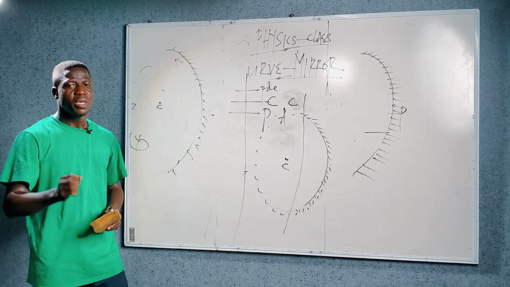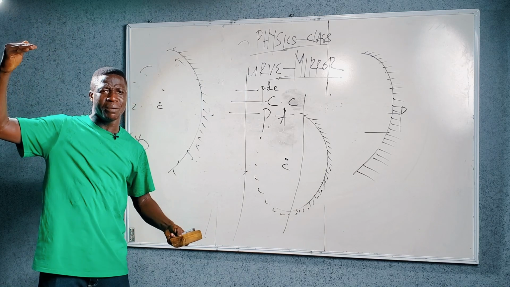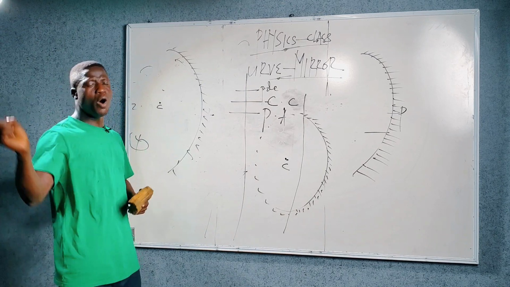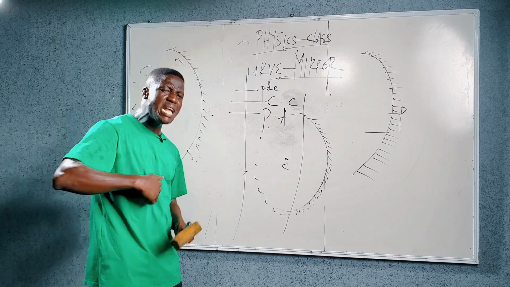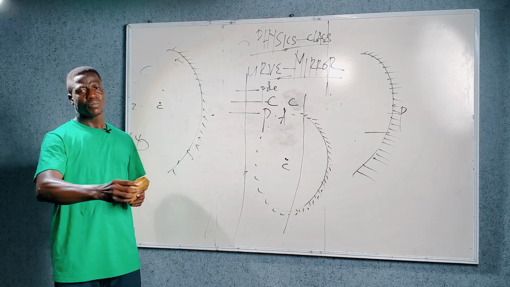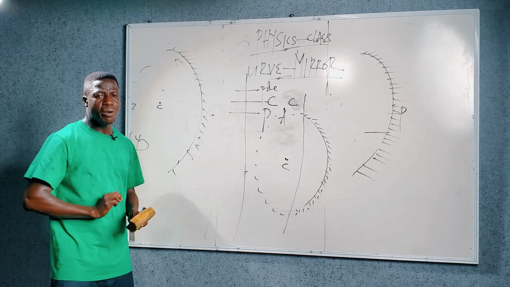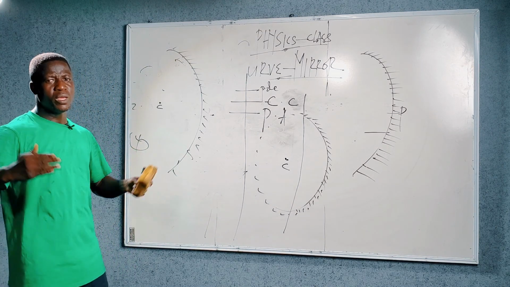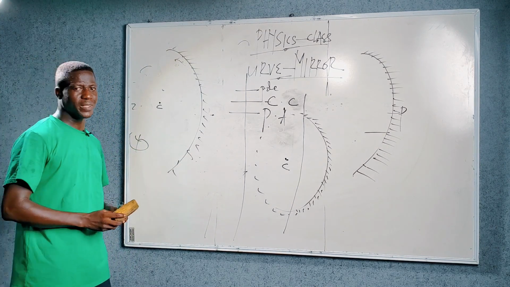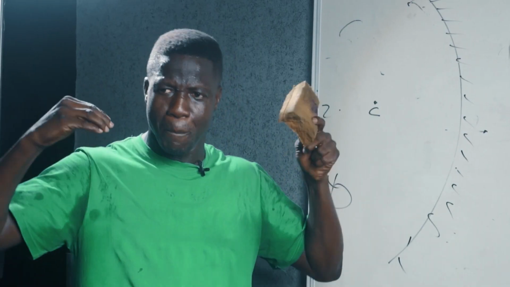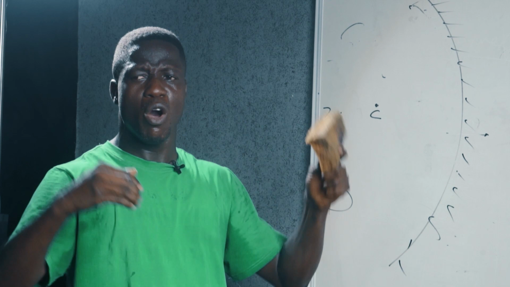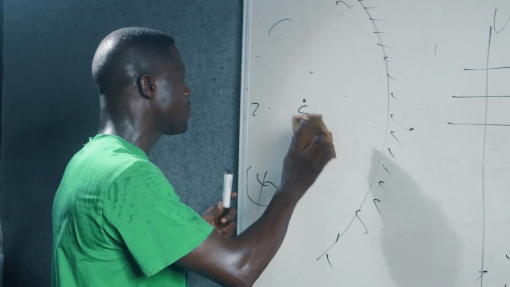The principal axis of a spherical curved mirror is simply an imaginary ray that is connecting the pole of the mirror to the center of curvature. An imaginary ray cutting across the center of curvature and reaching the pole of the mirror is called the principal axis. In other words, an imaginary ray that connects the pole of the mirror to the center of curvature is said to be the principal axis.